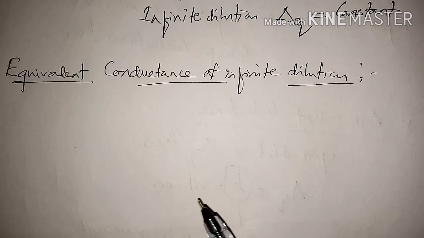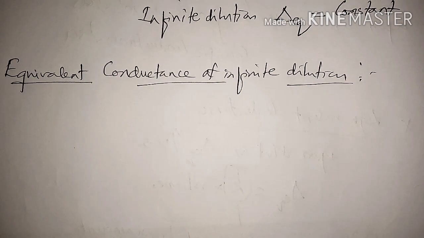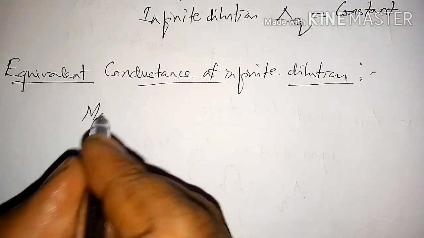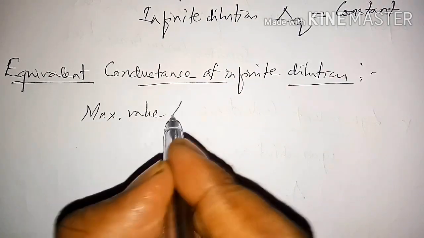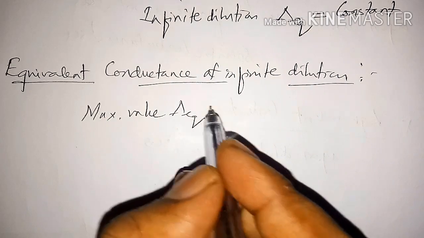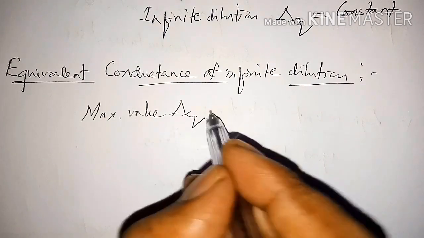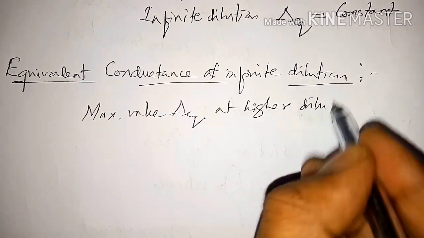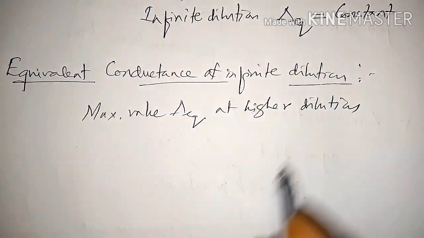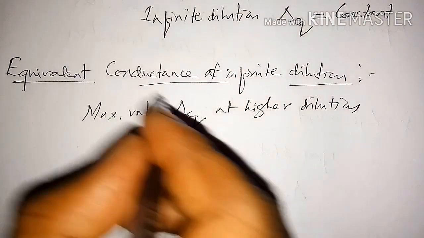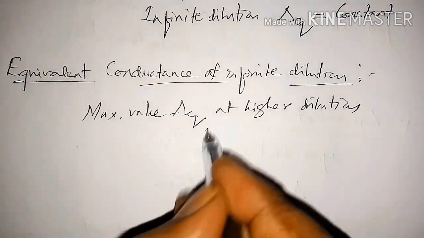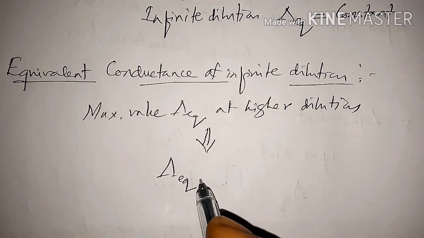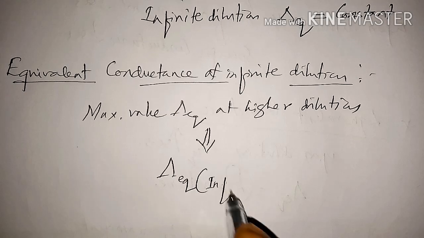So the maximum value of the equivalent conductance of an electrolyte is obtained at higher dilutions. At higher dilution, we call it the equivalent conductance at infinite dilution.